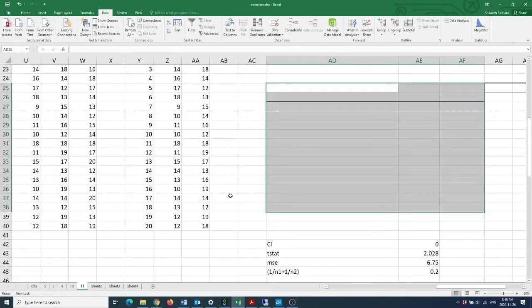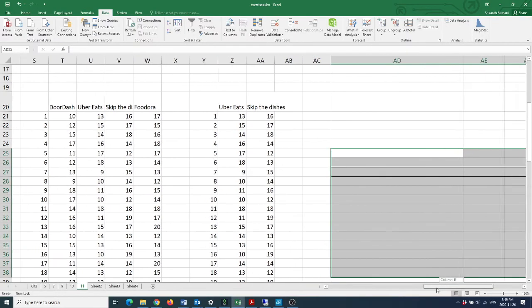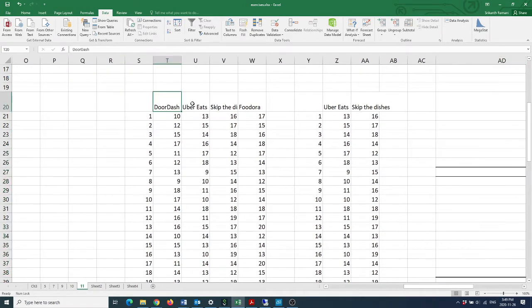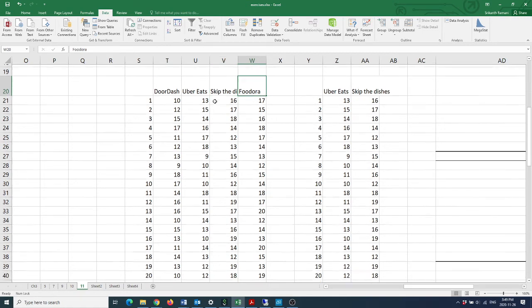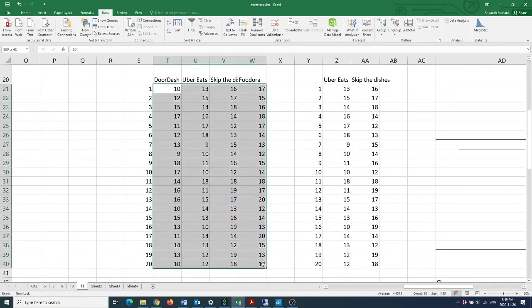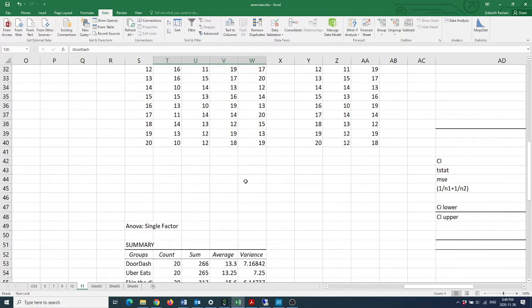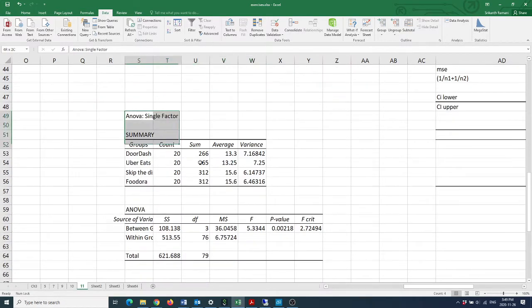So in the previous video, we looked at how to conduct ANOVA for 4 different food delivery services, which is DoorDash, Uber Eats, Skip the Dishes, and Foodora. We had 20 observations on each of these on the delivery times for each of these services, and we ended up conducting a single factor ANOVA, and we ended up rejecting the null hypothesis that the means were equal because the calculated F statistic is greater than the critical value of the F statistic.